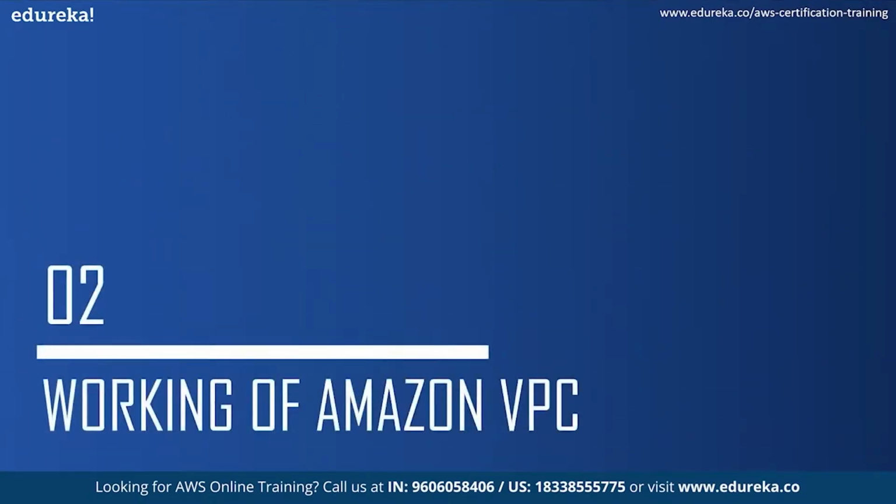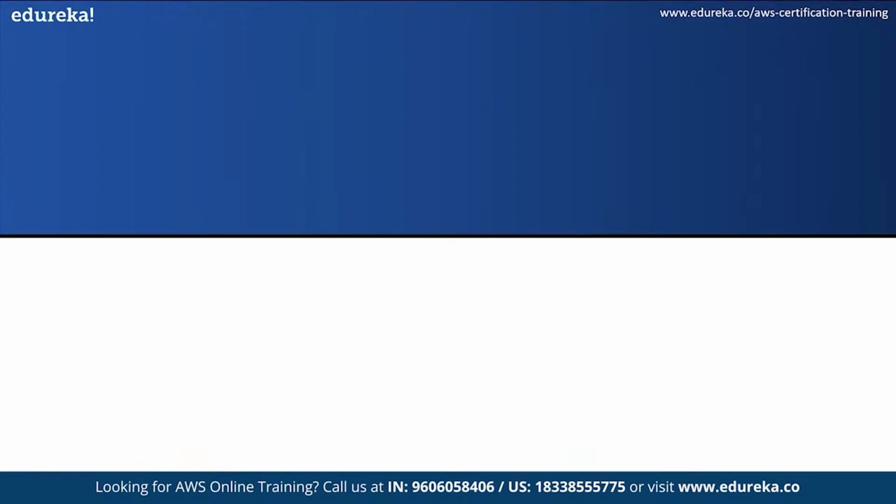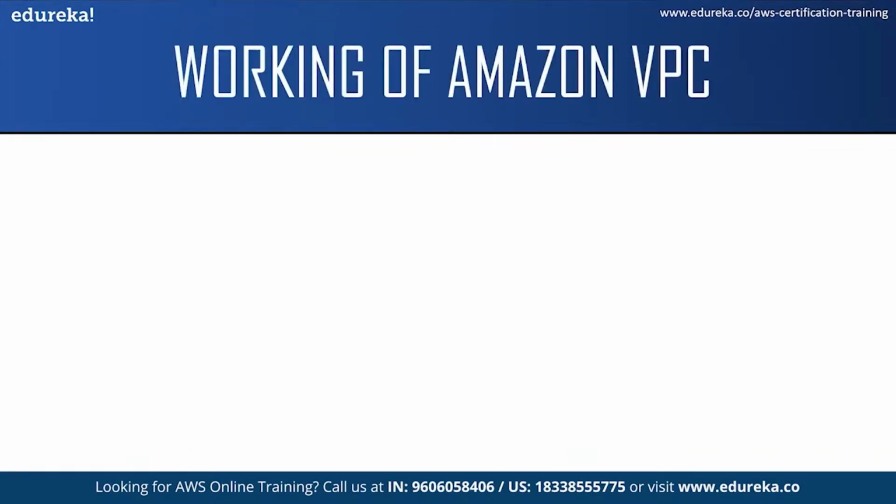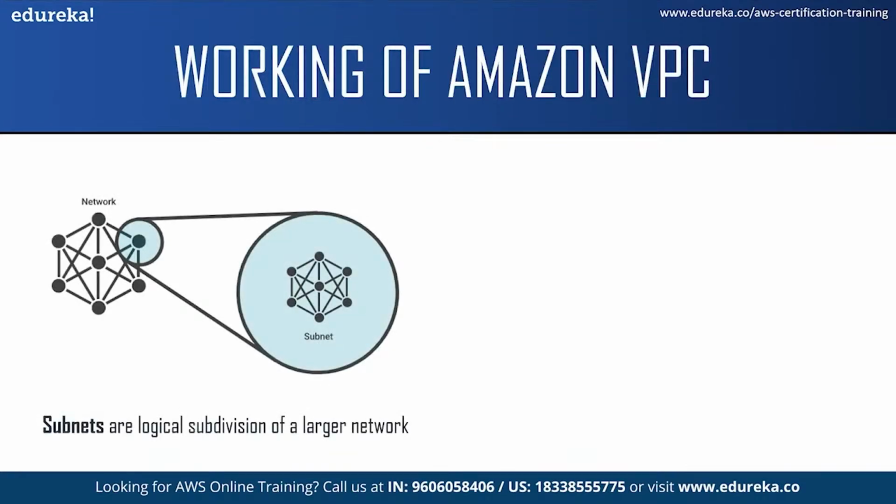But before we get into the working part, I would like to explain the terms which I mentioned before. So if you're wondering what subnets are, these are logical subdivisions of a larger network. You can launch your AWS resources into a specified subnet. And when I say AWS resources, I mean your EC2 instances and so on. There are two types of subnet, the public and the private. You use a public subnet for resources that must be connected to the internet. And with a private subnet, the resources won't be connected to the internet. Another interesting point is that IP addresses of all the subnets in a network will start with the same prefix.